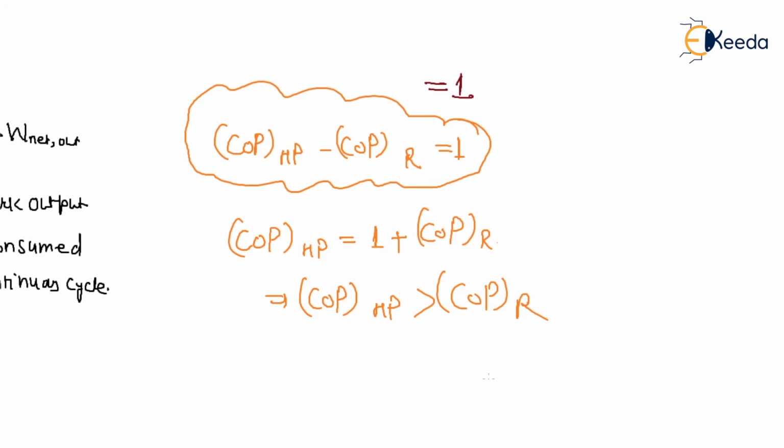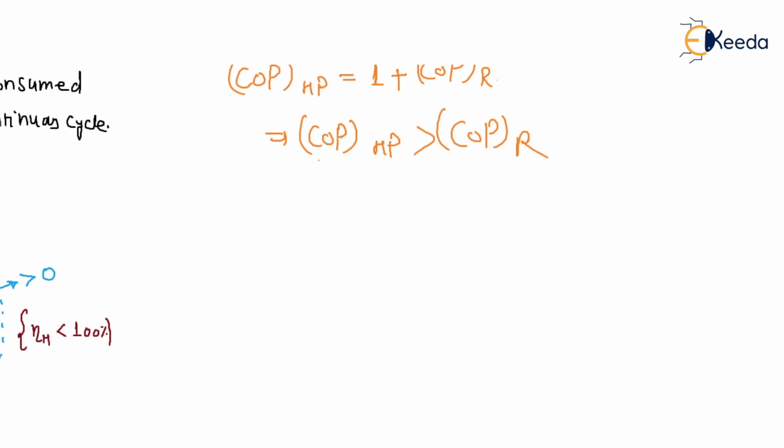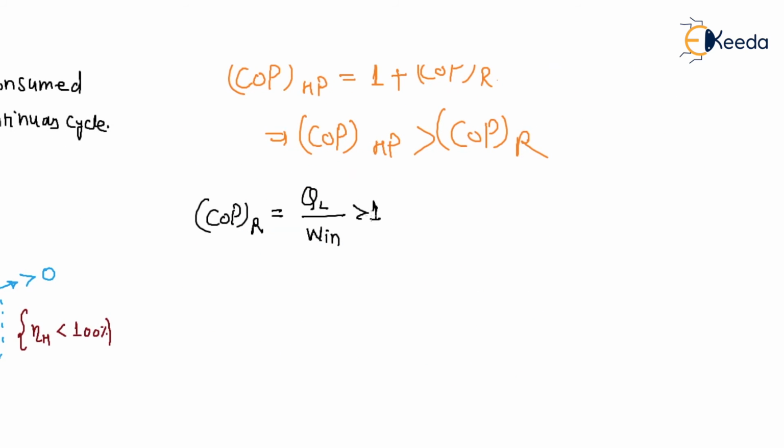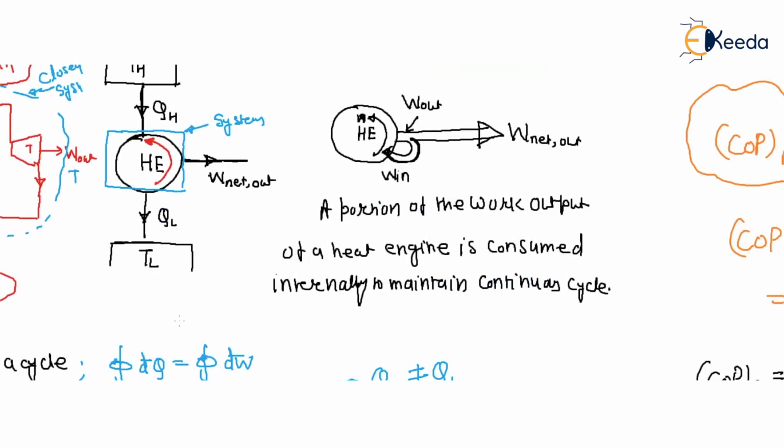Okay, one more point. See here, COP of refrigerator, or heat pump, no problem. COP of refrigerator is QL by W in. It is greater than 1. Why? Because QL is higher than W in.